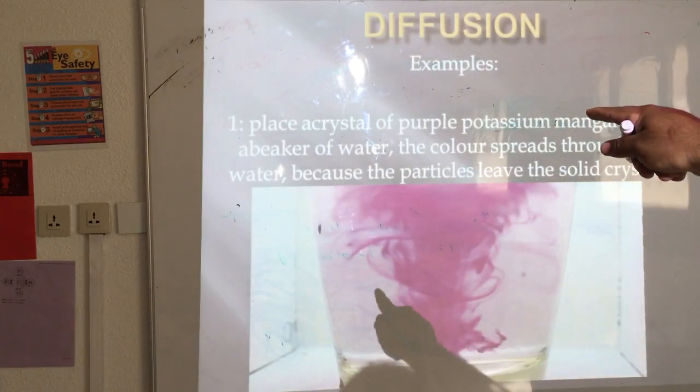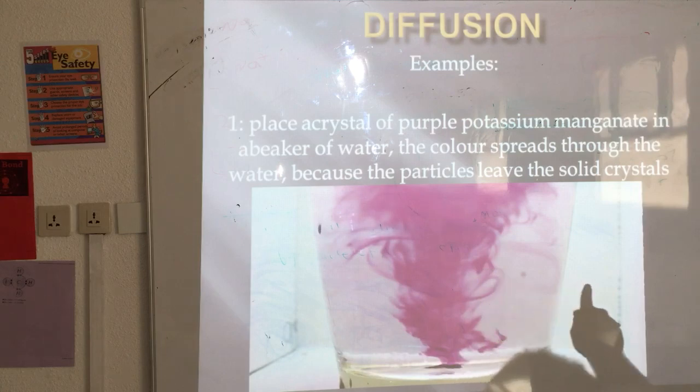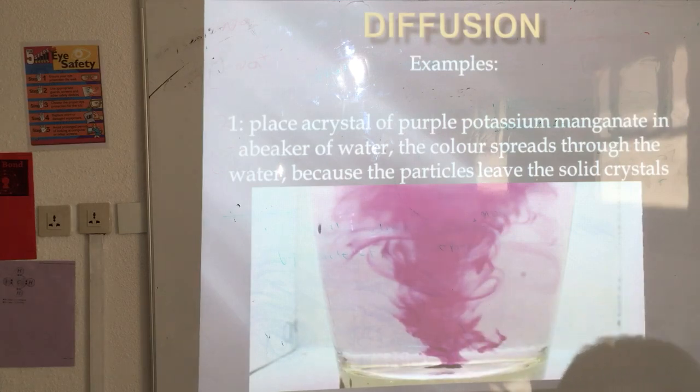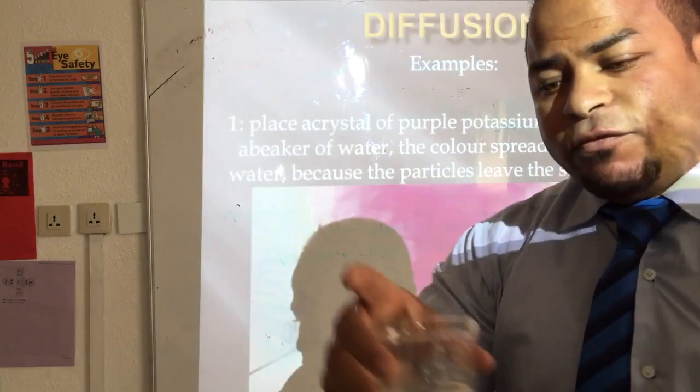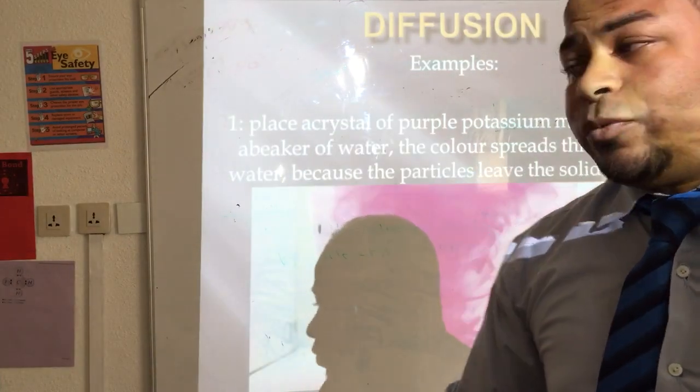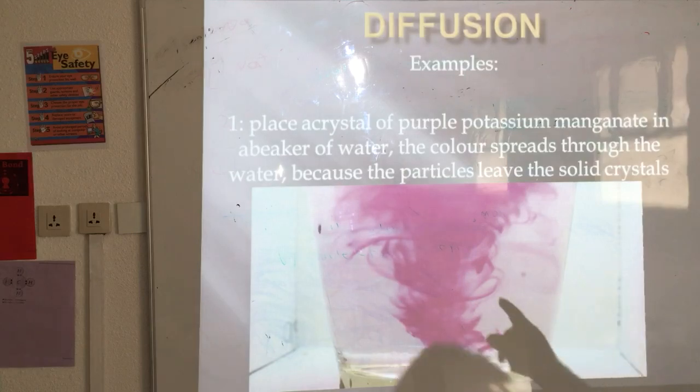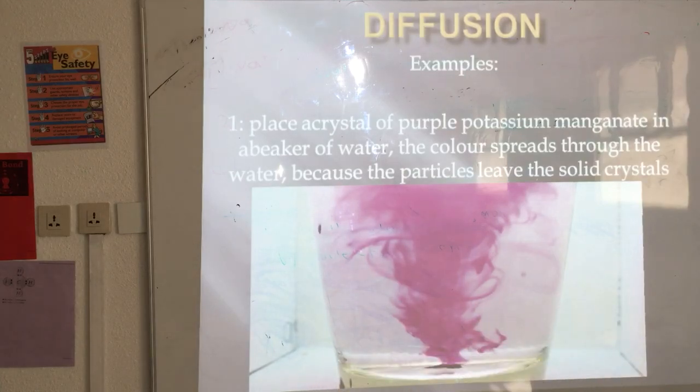Example: place a crystal of purple potassium manganate in a beaker of water. This is a beaker of water. If I put here a crystal of potassium manganate, the color spreads through the water. Why? Because the particles leave the solid crystal.